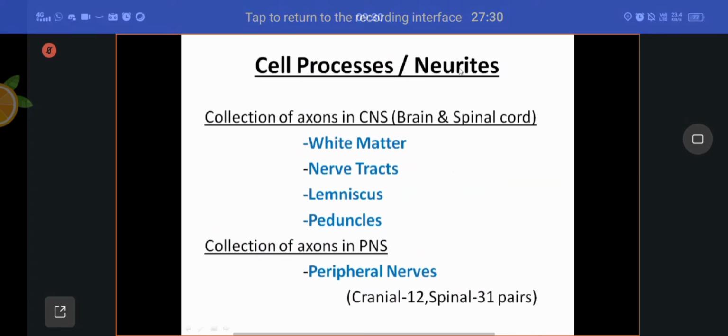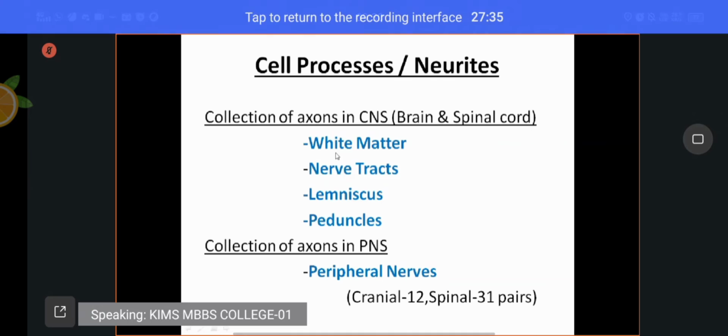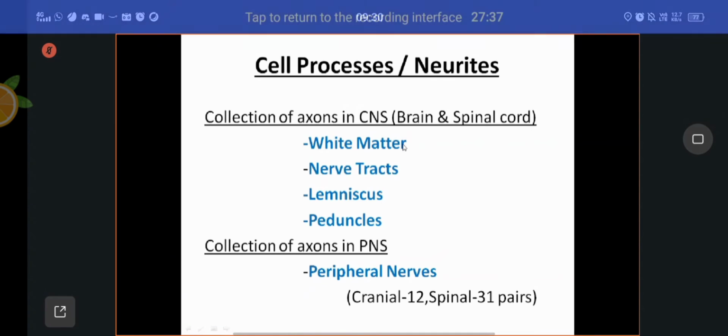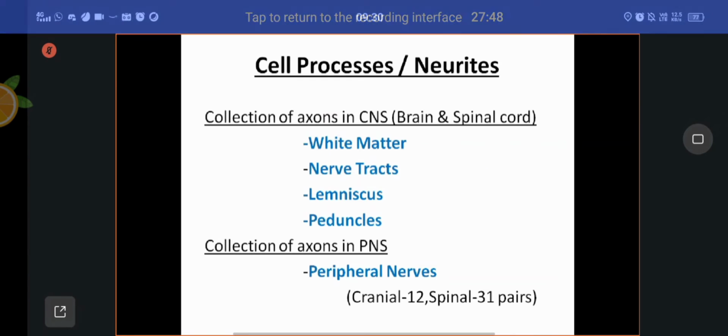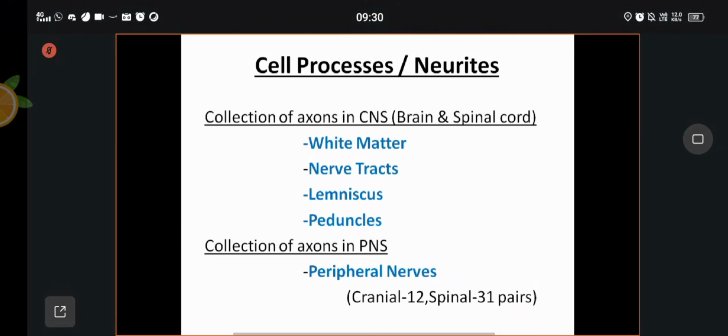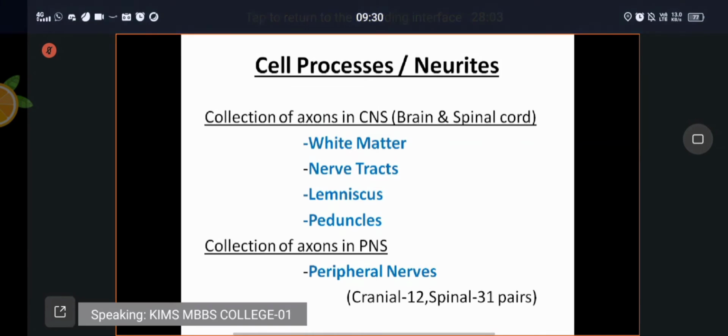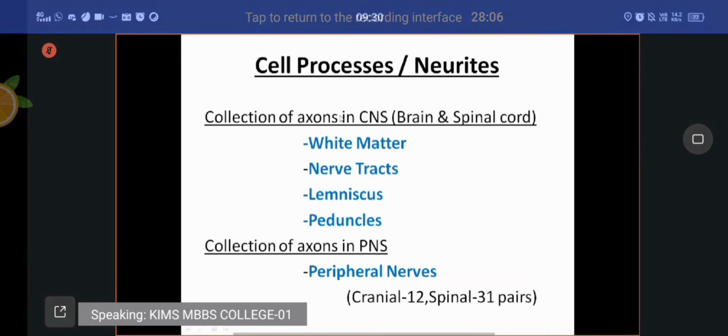Coming to the cell processes of neurons, the collection of axons in the central nervous system is called white matter. White matter is nothing but a collection of axons. Most of the axons within the central nervous system are myelinated. That myelination gives them white color. The axons become white in color because of myelination. Hence, this area is called white matter.